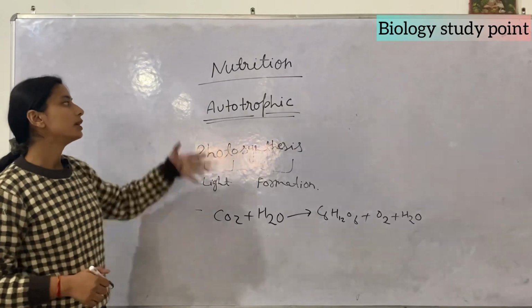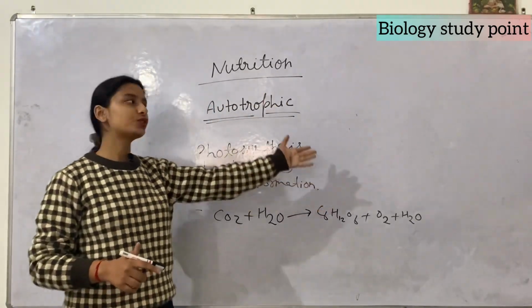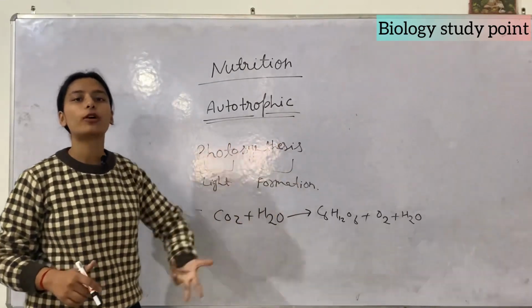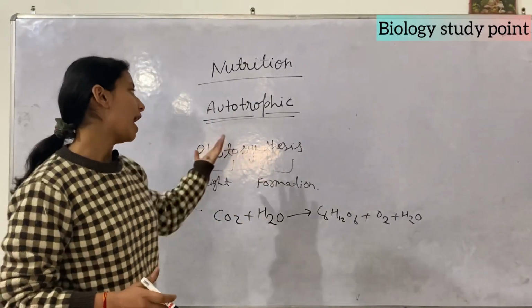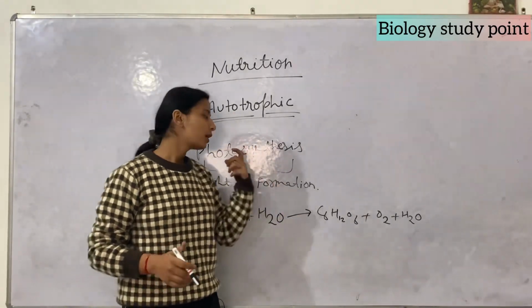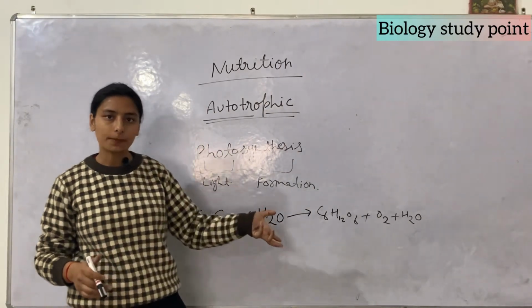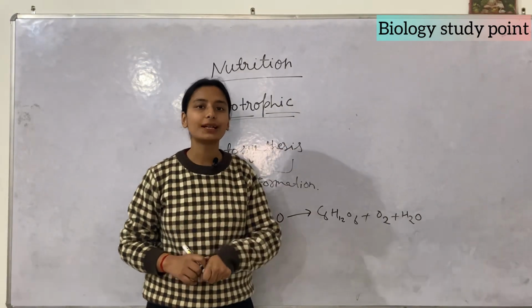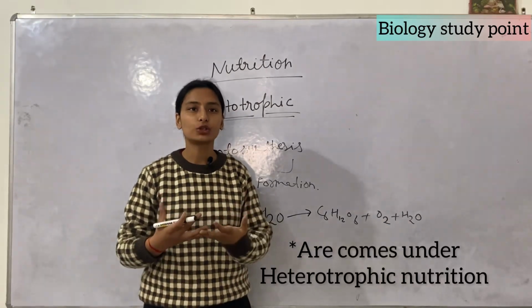This is the topic of autotrophic nutrition, where we have studied photosynthesis, which means the process of food making in green plants, where photo stands for light and synthesis stands for formation. Next we have done the reaction. Next we will talk about heterotrophic nutrition. Those organisms which are dependent on autotrophic nutrition are called heterotrophic.